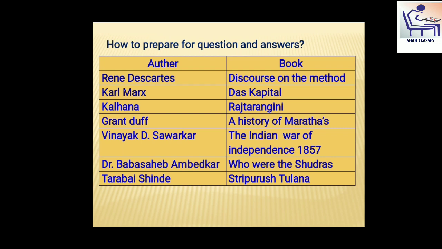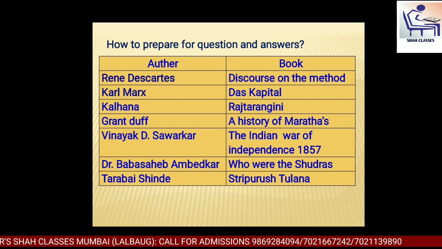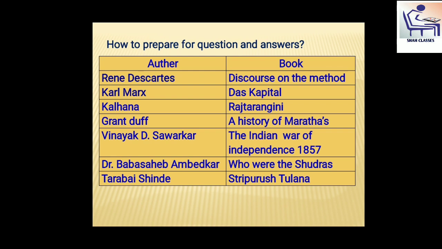Grant Duff, A History of the Marathas. Vinayak Damodar Savarkar, The Indian War of Independence 1857. Dr. Babasaheb Ambedkar, Who Were the Shudras? And Tarabai Shinde, Stri Purush Tulna. This is the list of authors and books. You may prepare the list and stick it in front of your eyes so that you can see it every day.